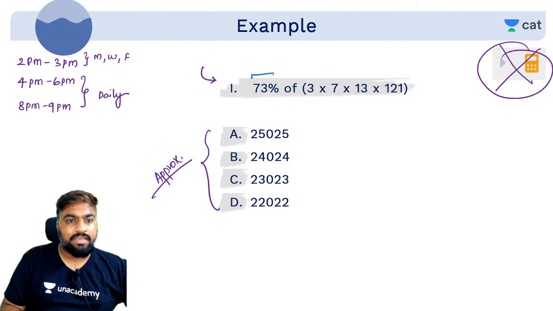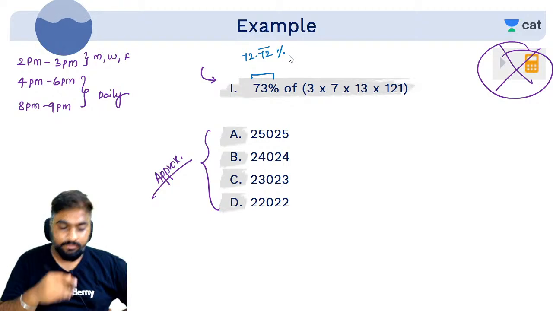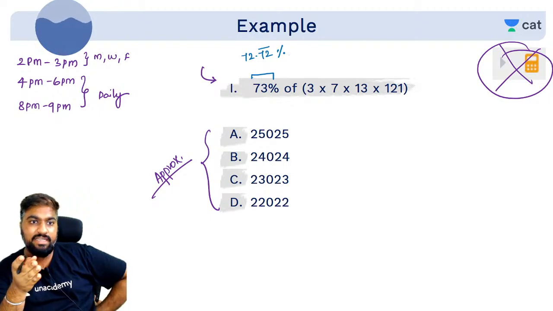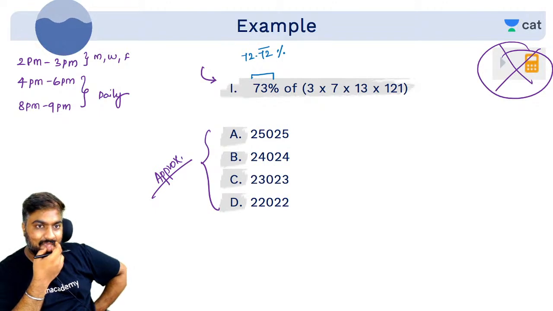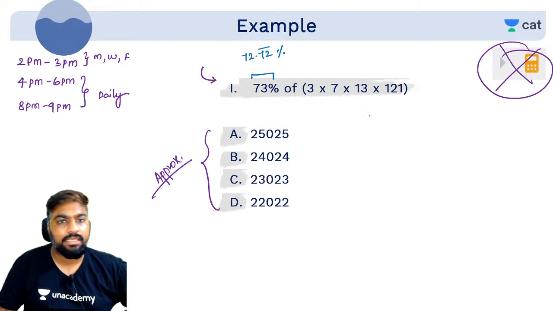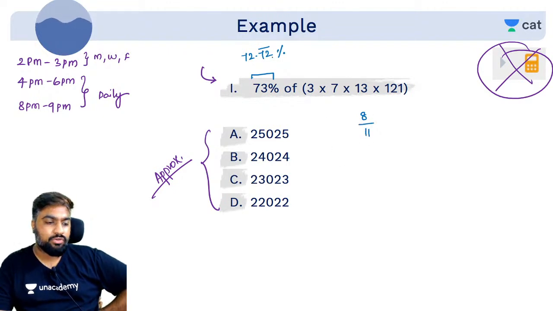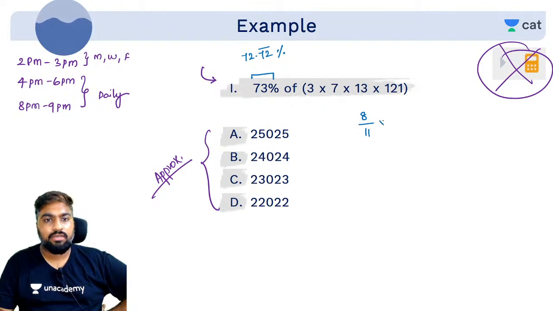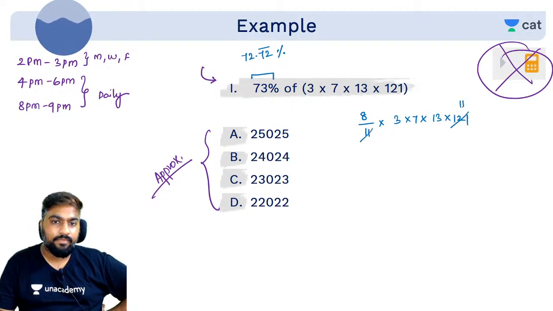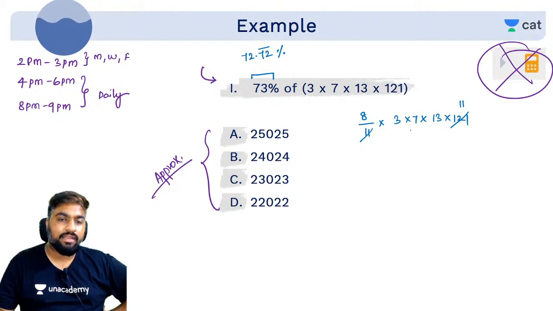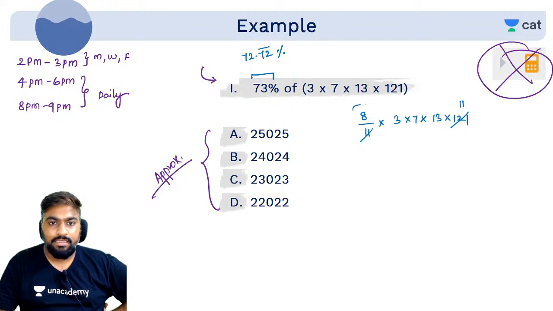Can I approximate 73% as 72.72 bar percentage? Very close. 73 and 72 bar 72. Yes. What is 72.72 basically? 8 by 11. Do you agree? 72.72% is basically 8 by 11. So you have to do 8 by 11 into 3 into 17 into 13 into 121. 11 cancel ho gaya. Now you basically just have multiplication. Right? Keep these two separately.